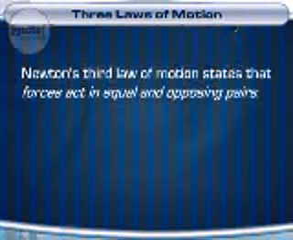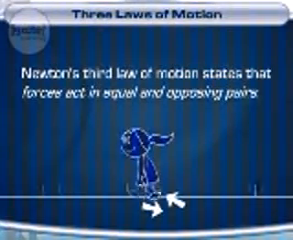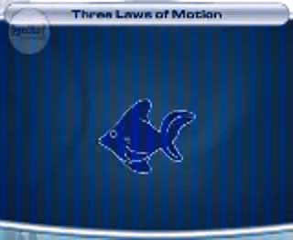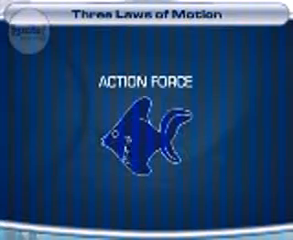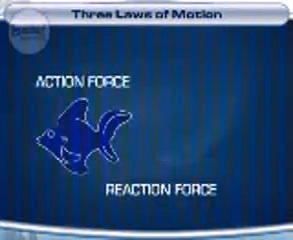Newton's third law of motion states that forces act in equal and opposing pairs. For instance, you push down on the ground with your feet when you walk. You may not realize it, but the ground in return pushes up against your feet. When a fish swims in water, its fins push against the water, and that's called the action force. But without the reaction force of the water pushing back against the fins, the fish wouldn't get anywhere.